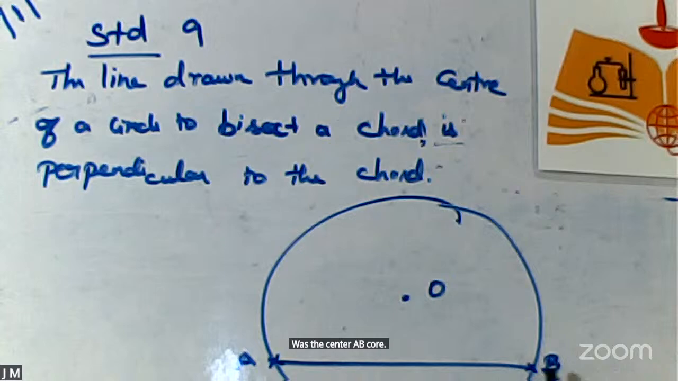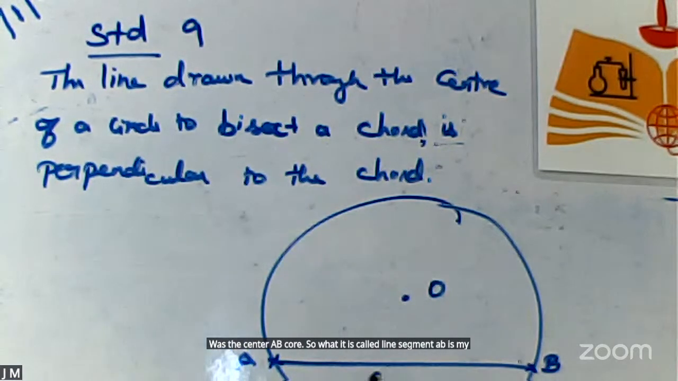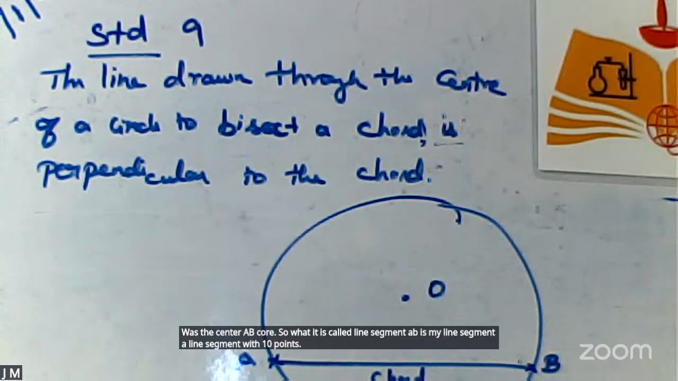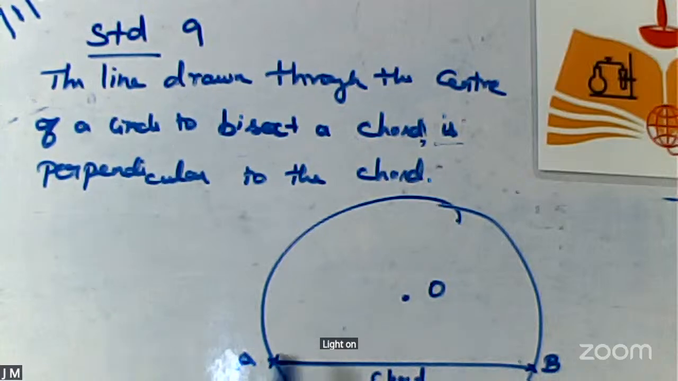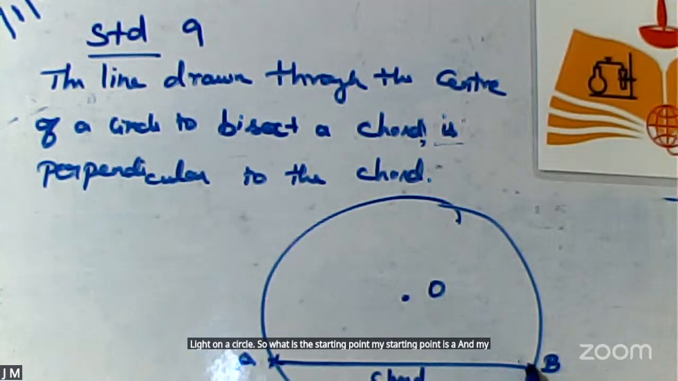O is the center, AB is a chord. So what is called a chord? A line segment. AB is my line segment, with its end points lying on a circle. So what is the starting point? My starting point is A and my ending point is B.